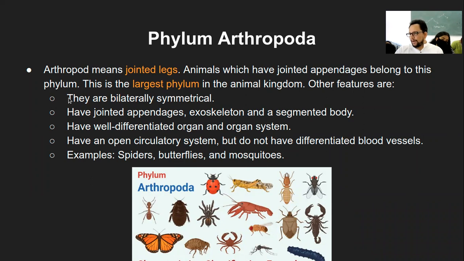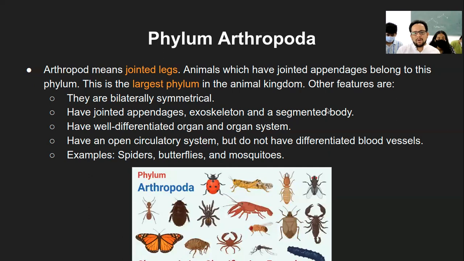And it's not the number of organisms, it's just the number of species, and because of that the number of organisms within that phylum is also quite a lot. So they are bilaterally symmetrical. Again, they can be divided into two halves, have jointed appendages and an exoskeleton, which can be relatively hard. Like for example, crab or scorpion that you would know of, they have a hard shell, or even cockroach for that matter. All of these organisms have an exoskeleton and a very well segmented body.